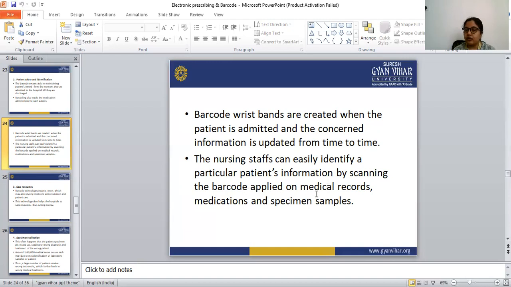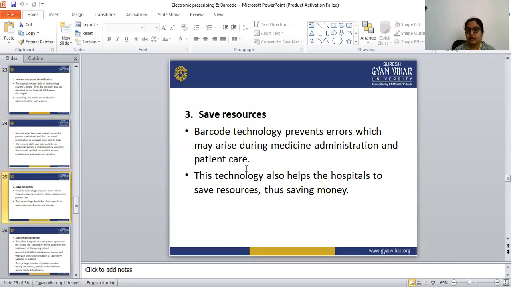Barcodes are also applied on the medical records, medication, and specimen samples. Next is that it saves resources. Barcode technology prevents errors which may arise during medicine administration and patient care. This technology also helps the hospital to save resources, and thus save money.